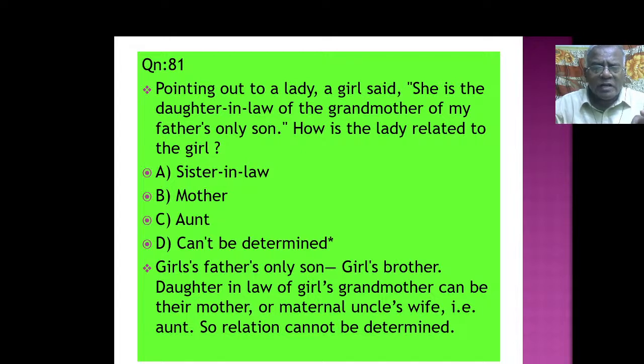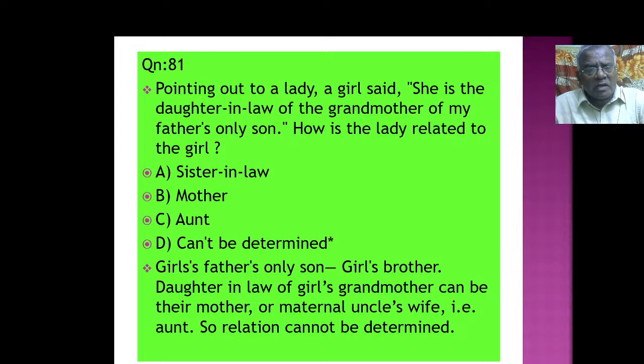Pointing out a lady, a girl said, she is the daughter-in-law of the grandmother of my father's only son. The daughter-in-law of the grandmother of my father's only son. How is the lady related to the girl?